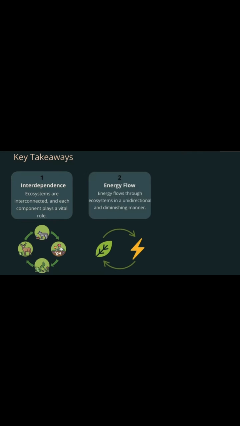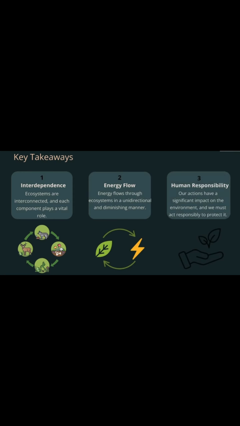Ecosystems are interconnected and each component plays a vital role. Energy flows through an ecosystem in a unidirectional and diminishing manner. Human responsibility: our major actions have significant impact on the environment, and we must act responsibly to protect it.